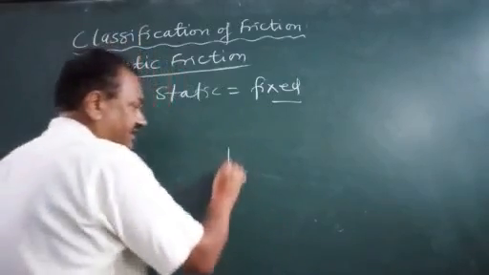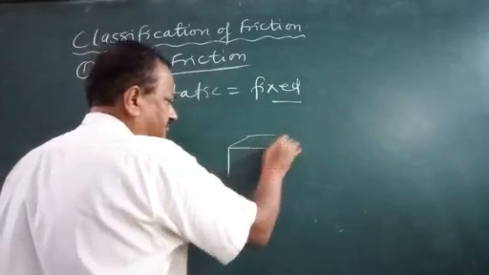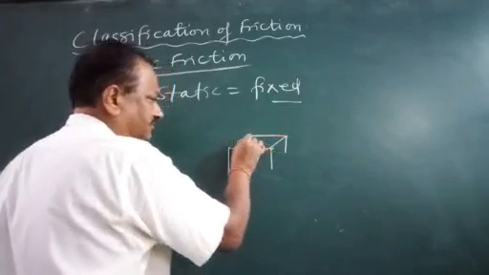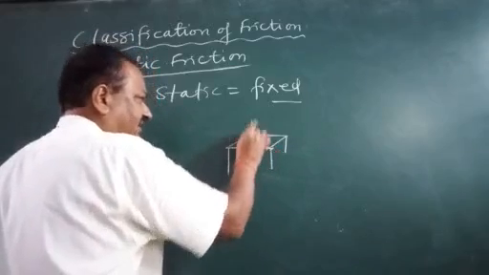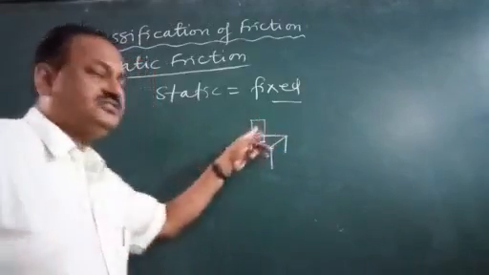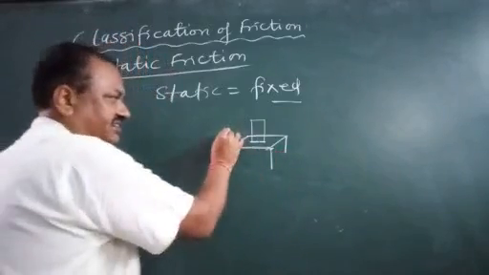Say here I have drawn a table, and here some object is on it and it is stationary.